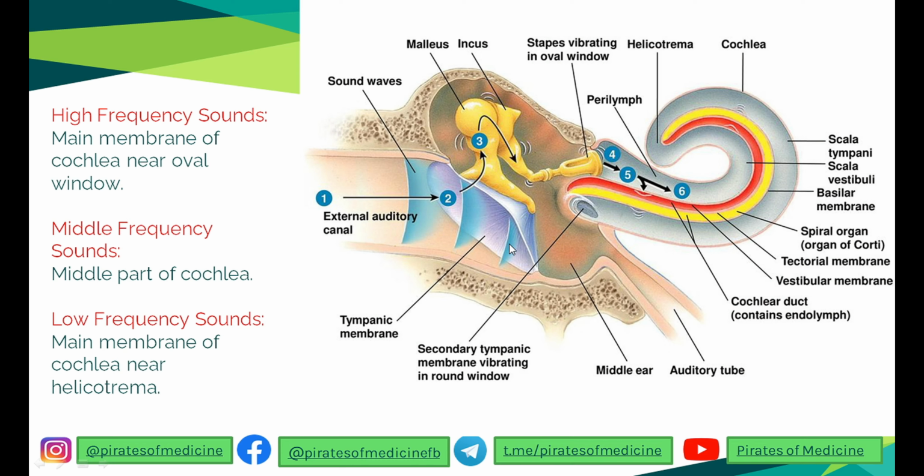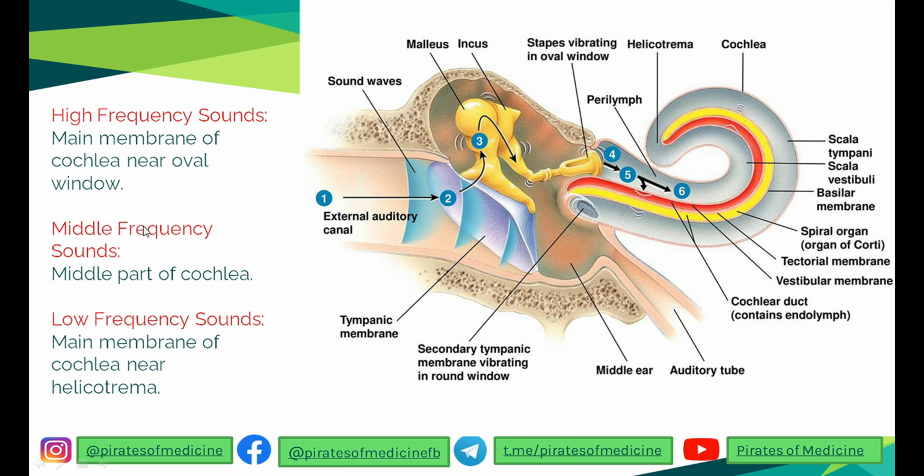Remember, the hair cells in the cochlea respond to various frequencies. If the frequencies are high, the hair cells near the basilar membrane of the cochlea, near the oval window, get stimulated and they are responsible for the auditory response.